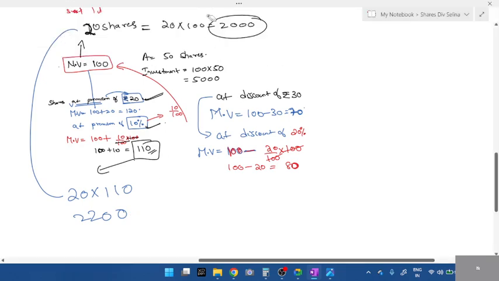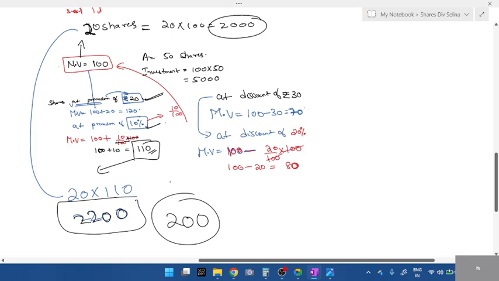2200. So this will be my value. So how much is my profit? Can you tell my profit, students? No, that is not profit. That's the total value which I have. My profit will be around 200. That's my profit which I have. So starting, I invested. My investment was 2000.